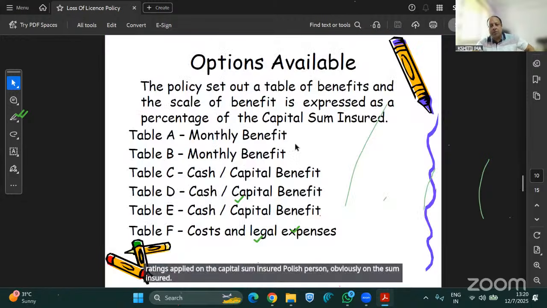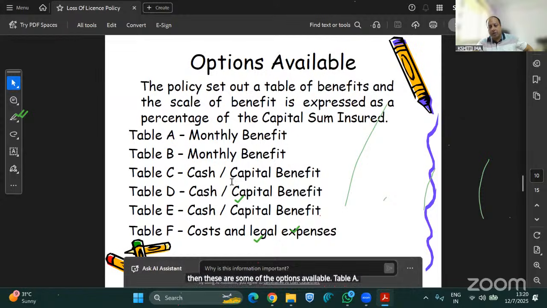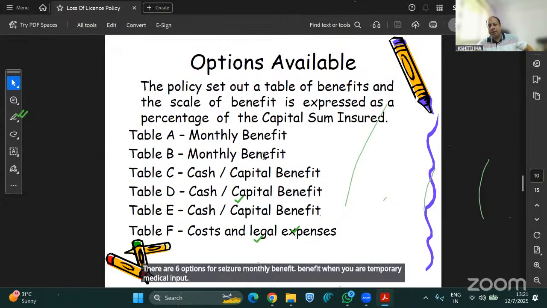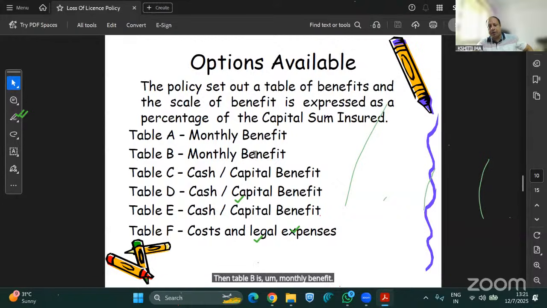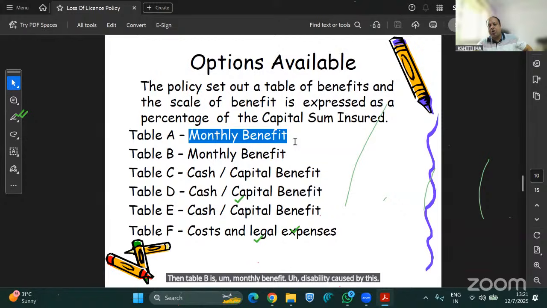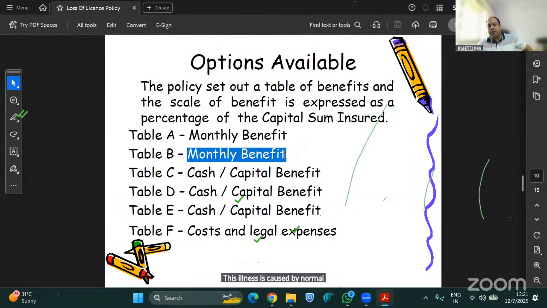Then these are some of the options available. Table A, there are 6 options. First is your monthly benefit when you are temporarily medically unfit. Then Table B is monthly benefit when you are disabled, caused by illness. This illness is caused by normal illness. This illness is caused by classified illness.